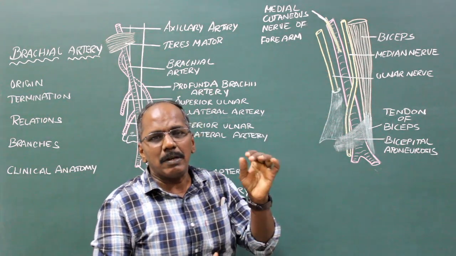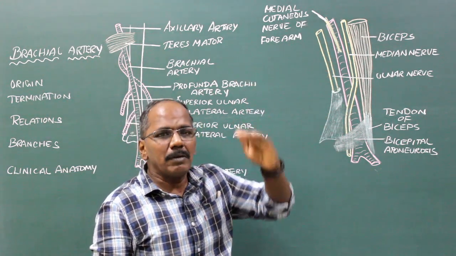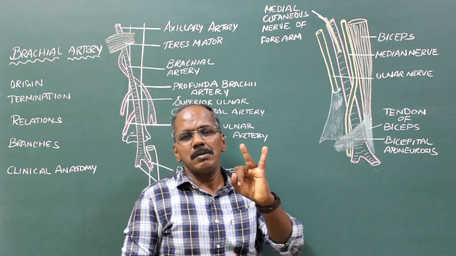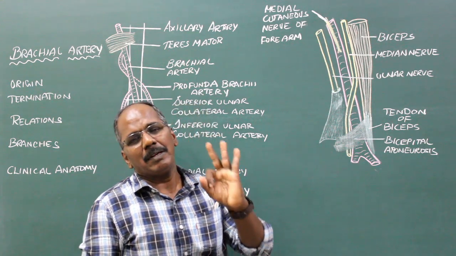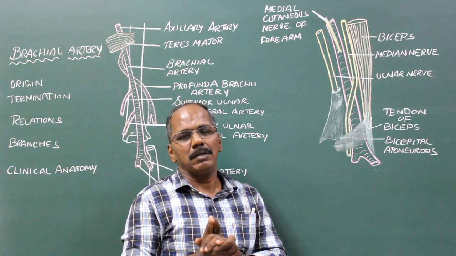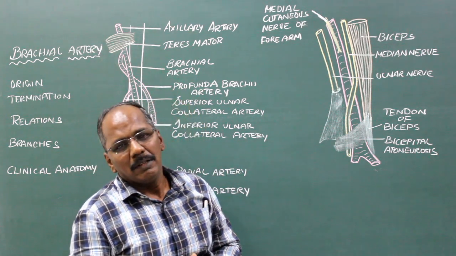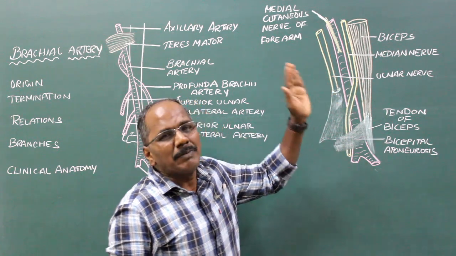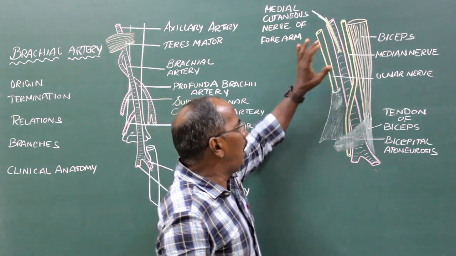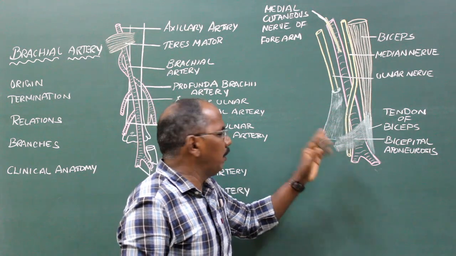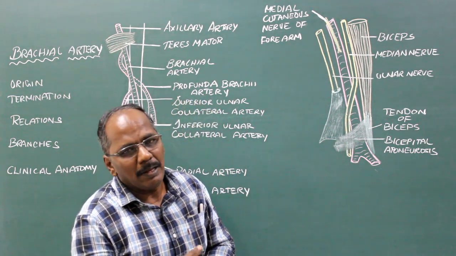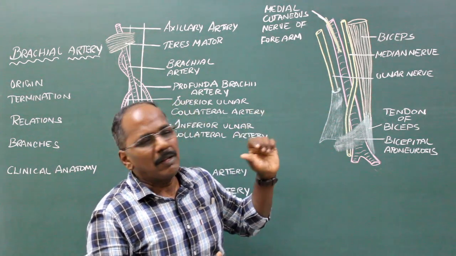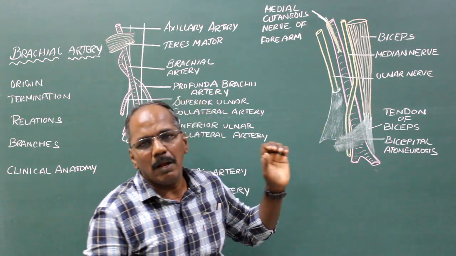Posteriorly, the artery is related to the following muscles from above downwards. Number 1, long head of triceps. Number 2, medial head of triceps. Number 3, brachialis. Medially, the brachial artery is related to the ulnar nerve and basilic vein in the upper part of the arm and to the median nerve in the lower part of the arm. So medially, it is related to the ulnar nerve and basilic vein in the upper part and to the median nerve in the lower part.